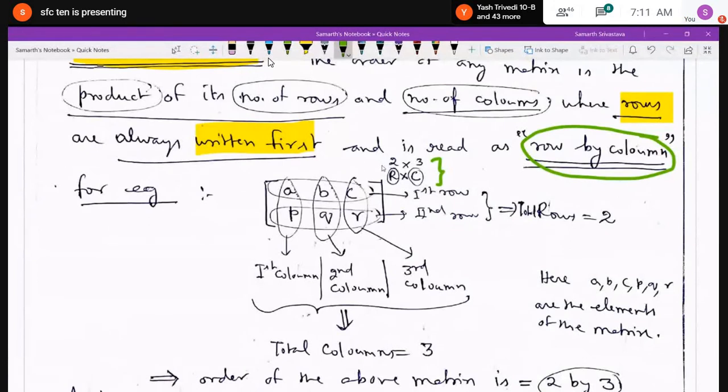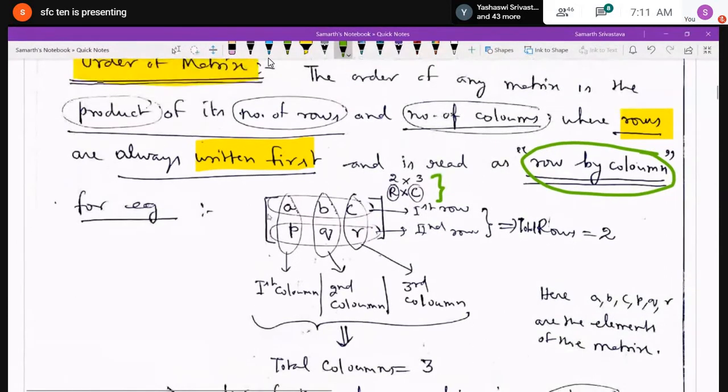Now I have given you an example also, like A B C in a rectangular bracket. I have written the elements separately. A B C, this is the first row, and P Q R, this is the second row. Horizontal lines are known as rows. I have marked it separately also. These are called the rows. And if you go through the columns, A and P is the first column, B, Q is the second column, and C and R is the third column.